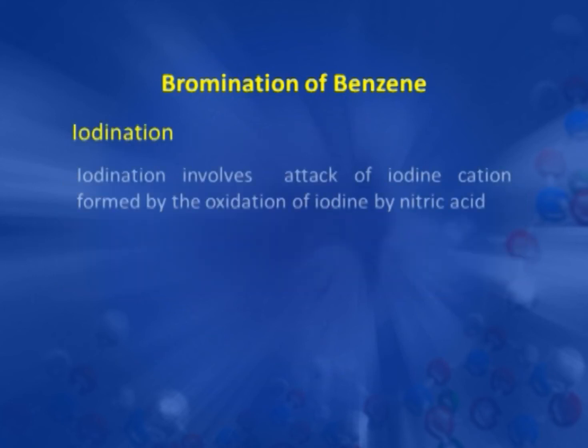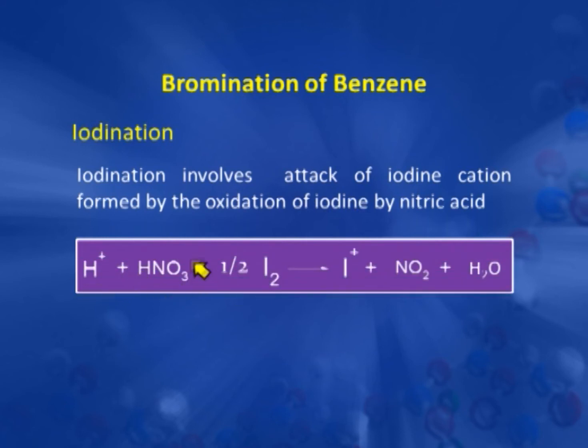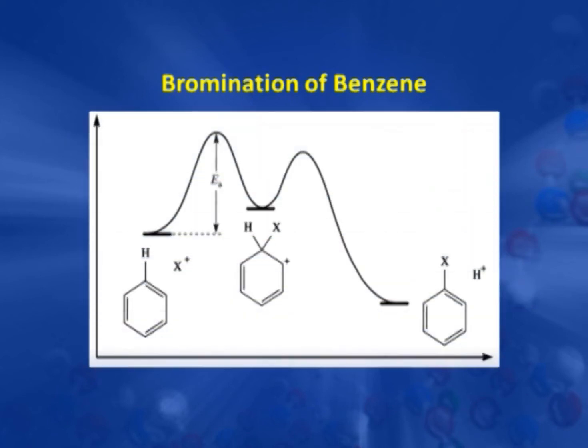For iodination, the nitric acid here helps in generation of an electrophile I plus, and as I told you before, this reaction is very slow. So, for iodination of benzene there are many other good methods. Now, this is the energy profile diagram, it is the same. First this benzene ring and this halonium ion react to give the intermediate carbocation and then this intermediate carbocation gives the substituted benzene ring.